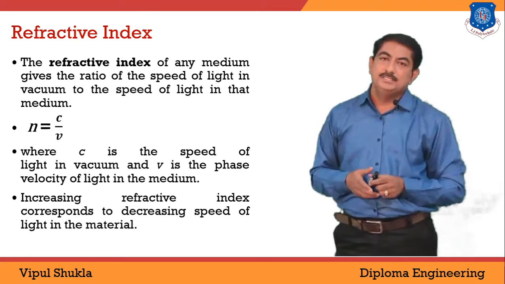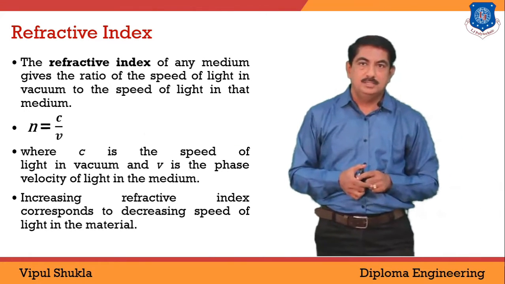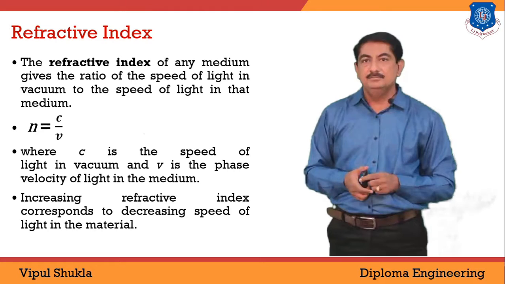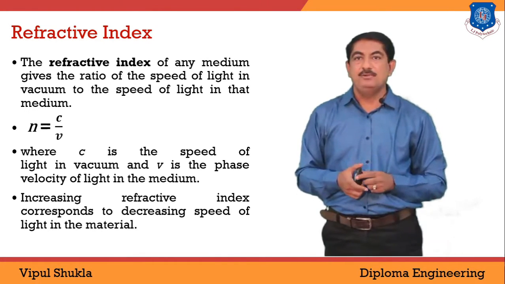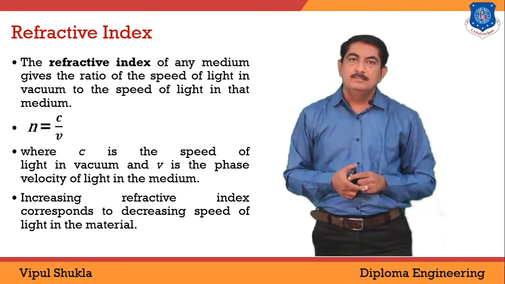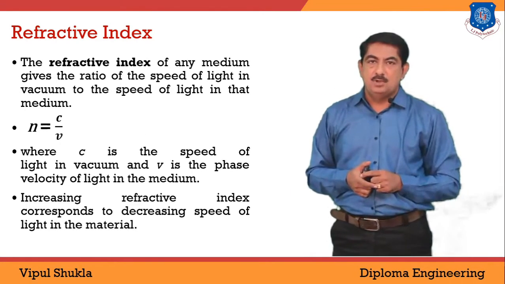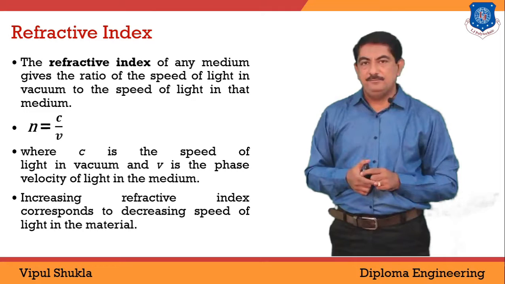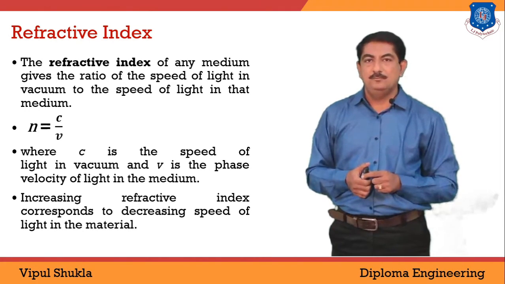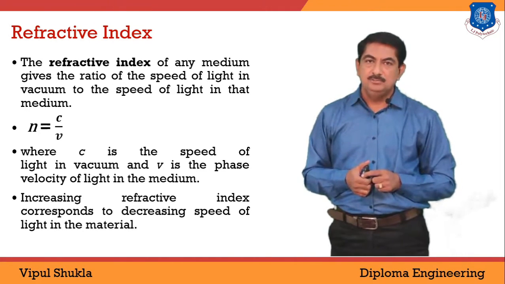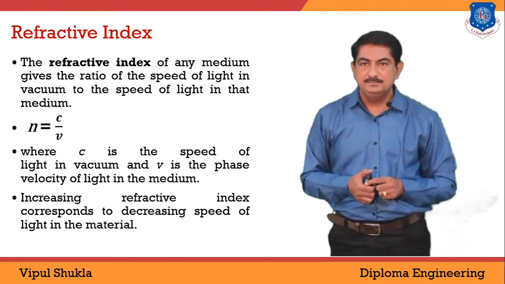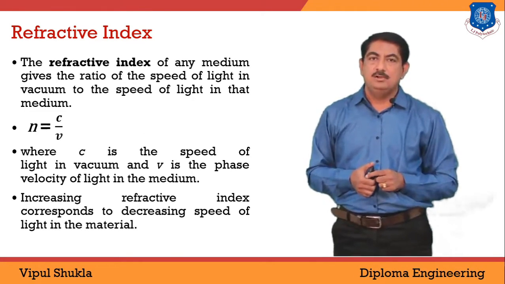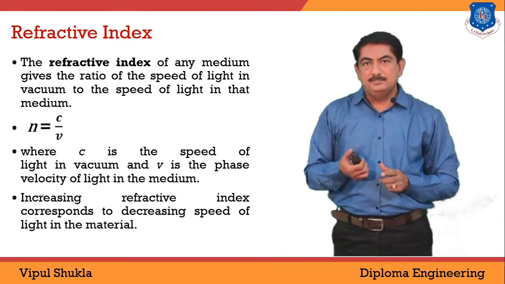Next, what is the refractive index? The refractive index of any medium gives the ratio of the speed of light in vacuum to the speed of light in that medium. It is denoted by the symbol small n, which is equal to c by v, where c is the velocity of light. It is a standard value, 3 into 10 raised to the power of 8 meters per second, and v is the velocity of light in that medium.